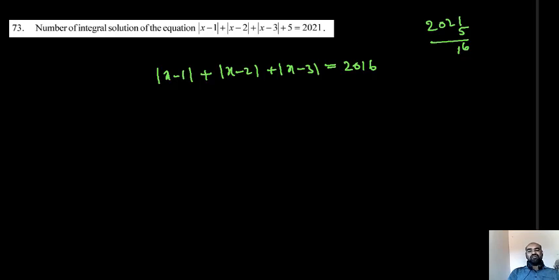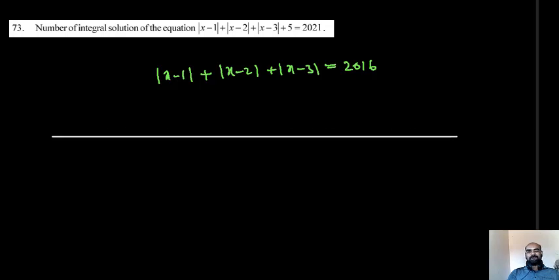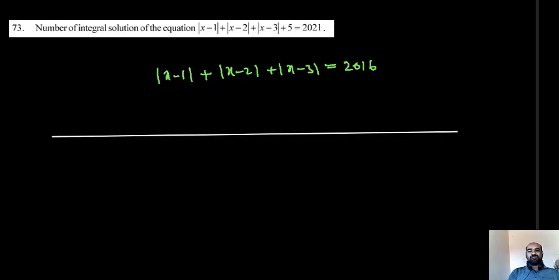Students, here I will use the friends method, the easiest method. First of all, we will draw a number line. First of all, you have to mark the zeros of each one. So one zero is here, it is 1. Then 2, then 3. Assume that a person is at this point, another person at this point, another person at this point. They want to meet each other so that the total distance traveled by them should be equal to 2016, in such a way that they meet.